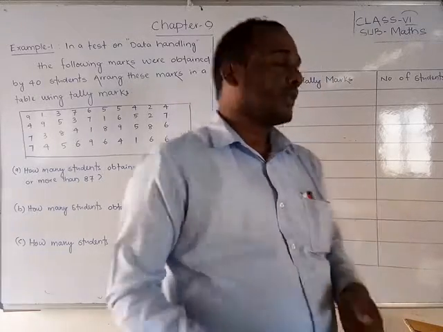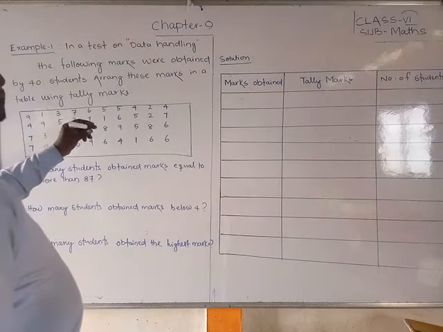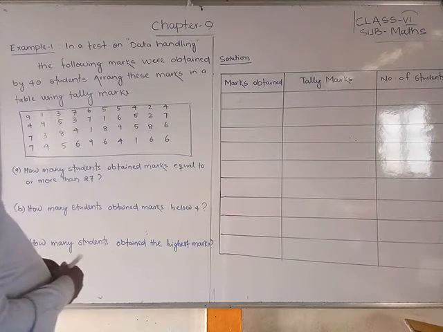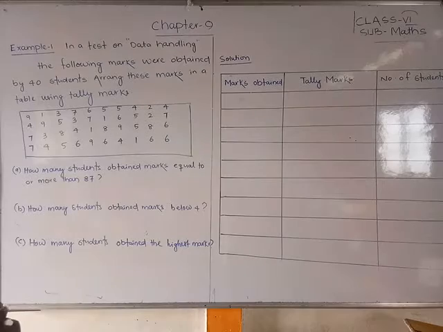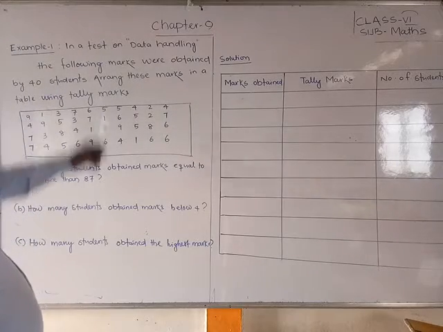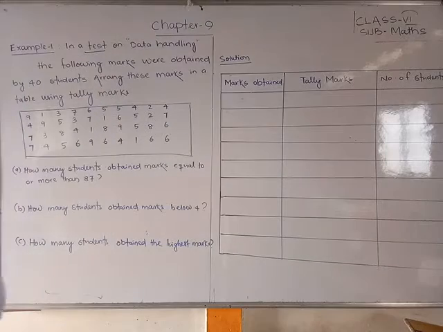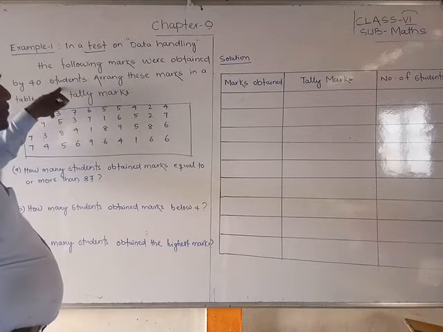Okay students, let us see. I have written some marks secured by some students in a test. How will data be handled using tally marks? Read the question carefully. Example 1: in a test on data handling, the following marks were obtained by 40 students.